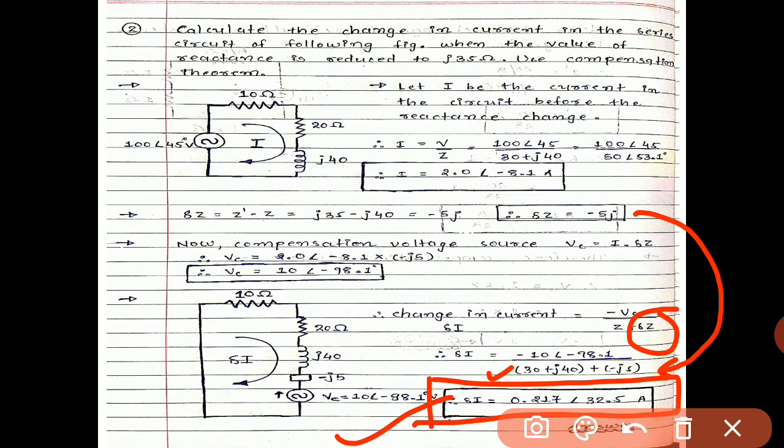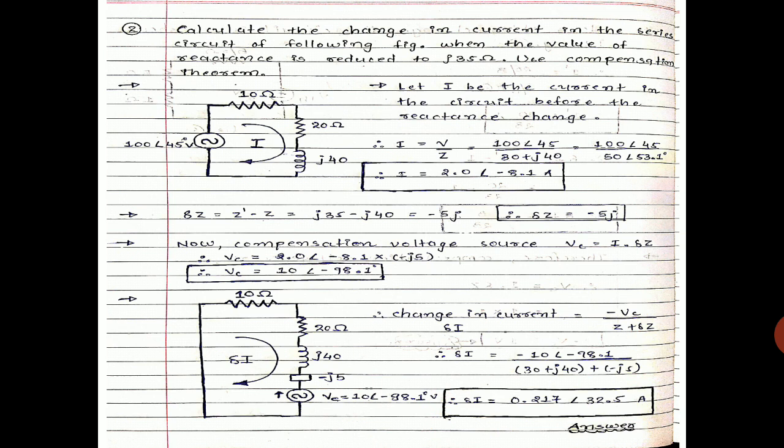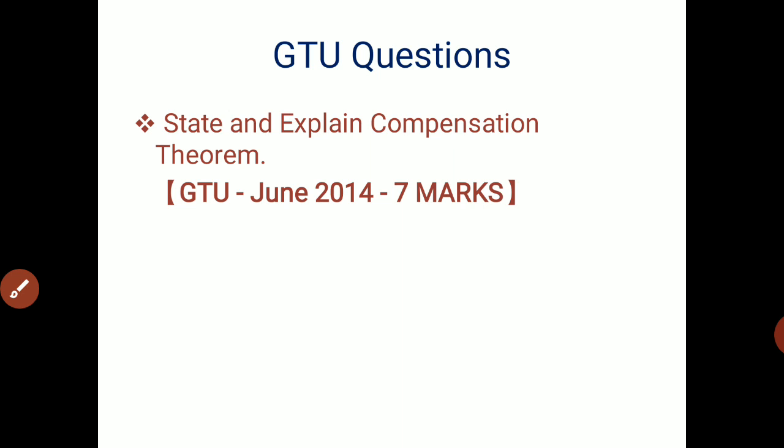In the compensation theorem, we calculate the change in current or voltage whenever the impedance is changed to some finite value. This is all about the compensation theorem, and you can get the full 7 marks if you fulfill all these steps in your exams. This is your GTO question: state and explain the compensation theorem.